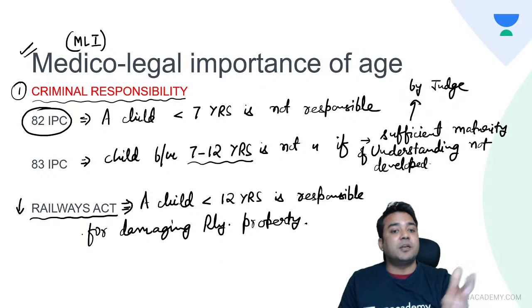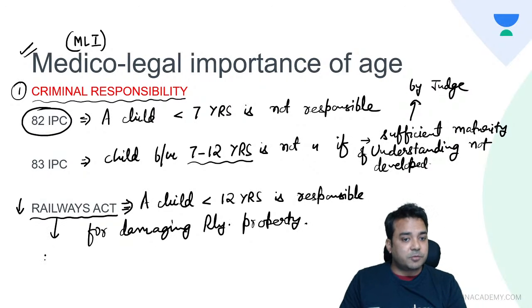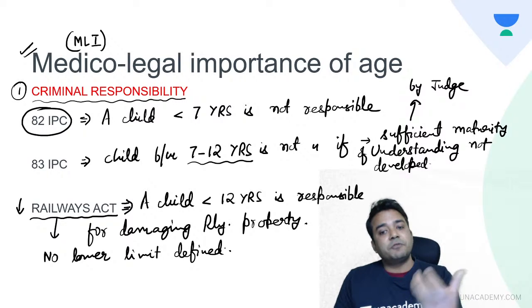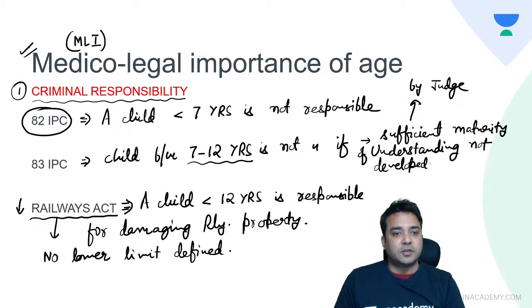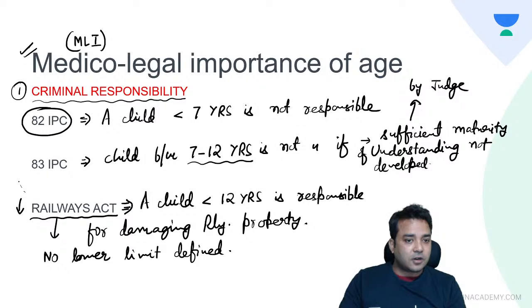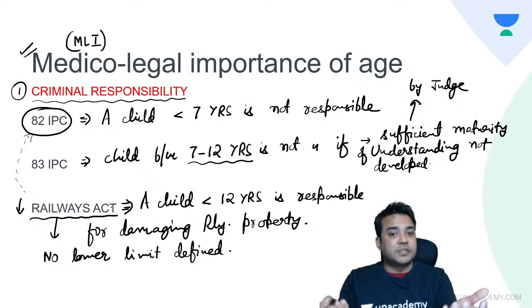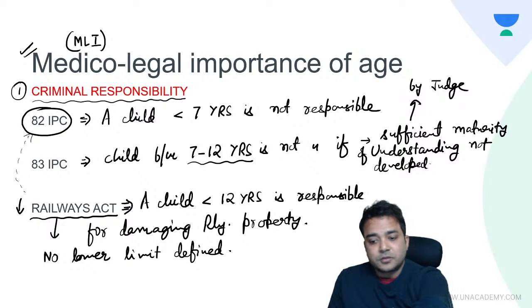No lower age limit is defined. This is also to be remembered. No lower limit is defined under the Railways Act. What is defined is that a child less than 12 years is responsible for damaging railway property. So this is a type of exception to 82 IPC, because 82 IPC says a child less than 7 years is not responsible for any of his acts. So this is one important question zone.